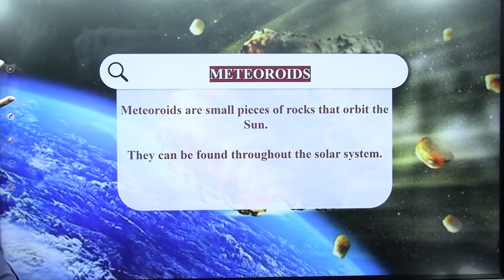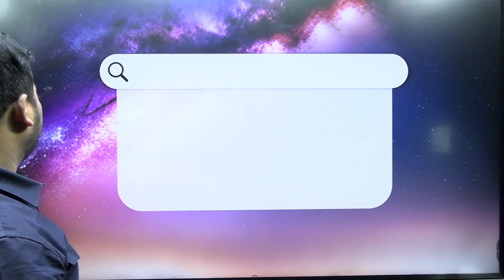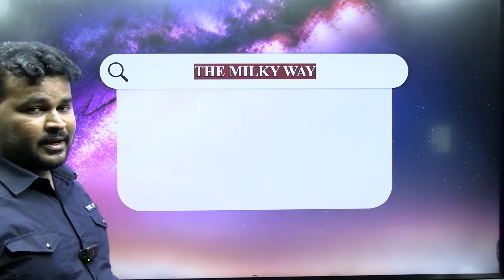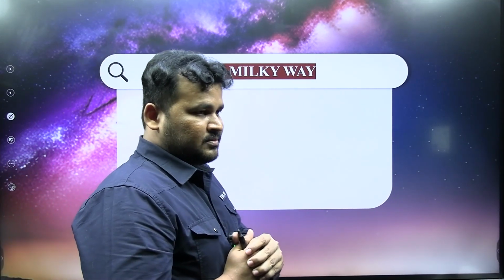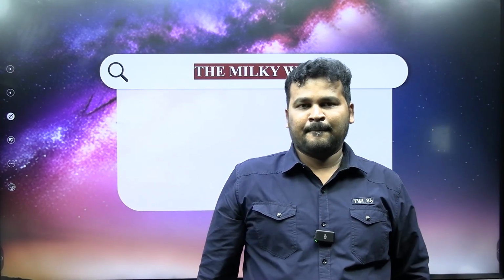Meteoroids are also rocks, similar to asteroids. So what is the difference between asteroids and meteoroids? Nothing, but asteroids are in between Mars and Jupiter, while meteoroids are anywhere in the solar system. Have you understood?